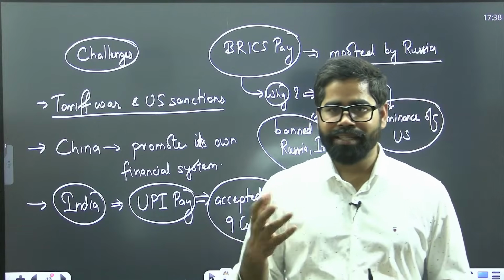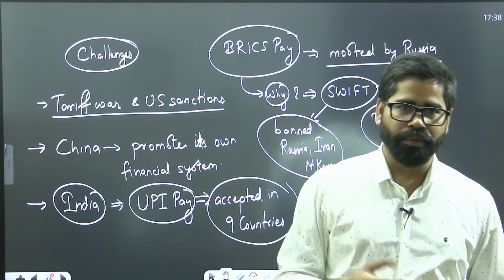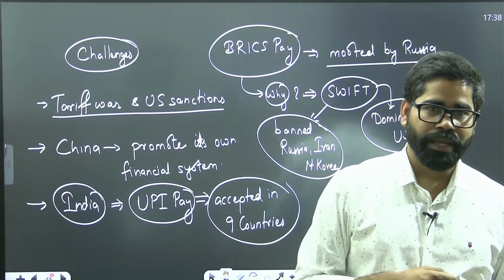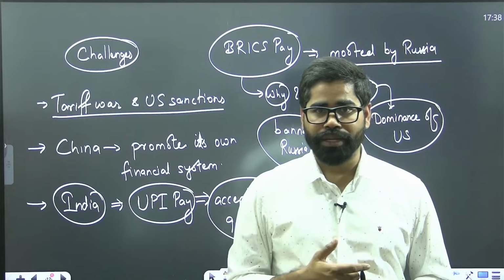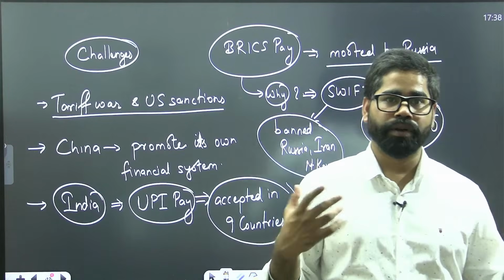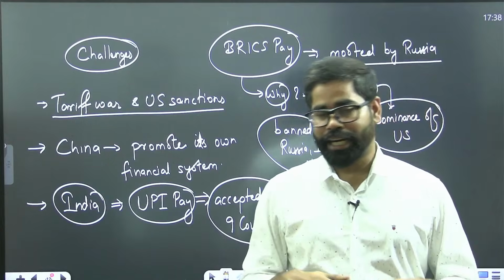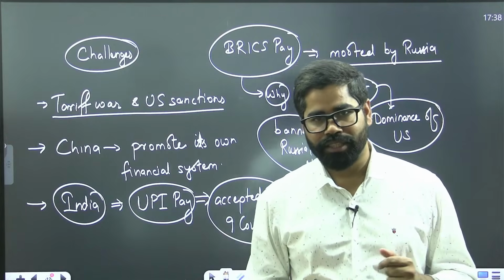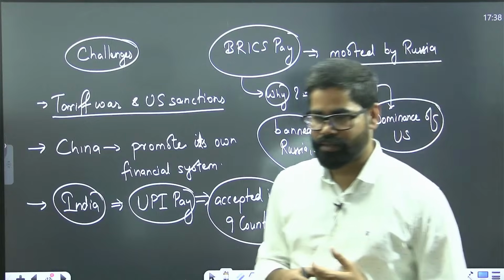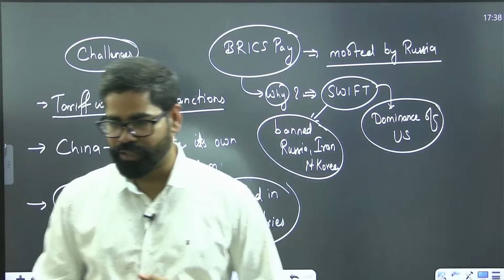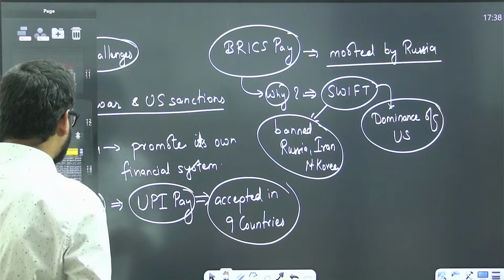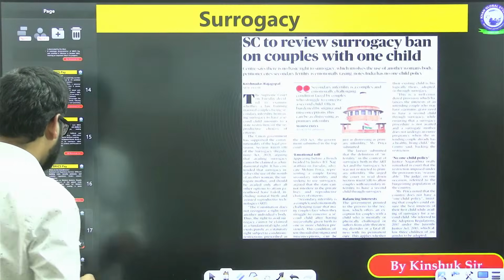If Israel is having nuclear weapons, they don't have a problem. If Pakistan is having nuclear weapons, they don't have a problem. But if Iran is trying to have nuclear weapons, all of a sudden, US again becomes so worried about the world that it will bring instability to the region. So US has many double standards. That's why it has banned all these countries. So this is BRICS Pay and SWIFT. I hope these two things are clear.